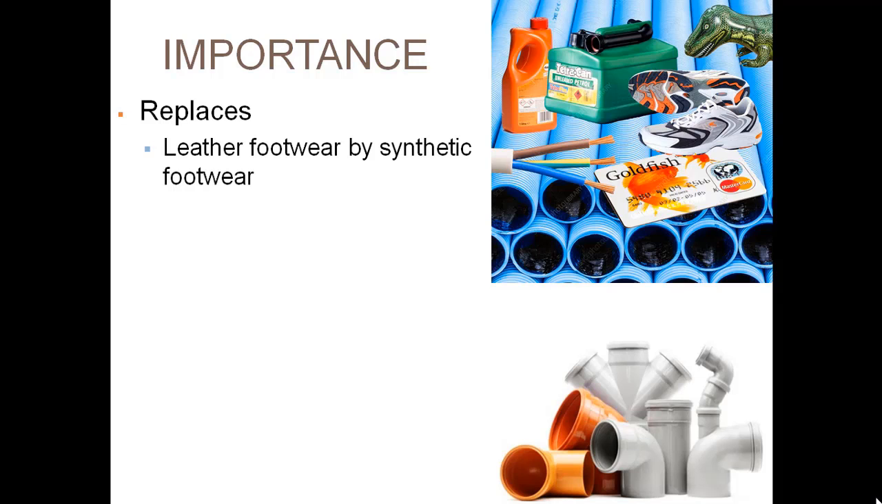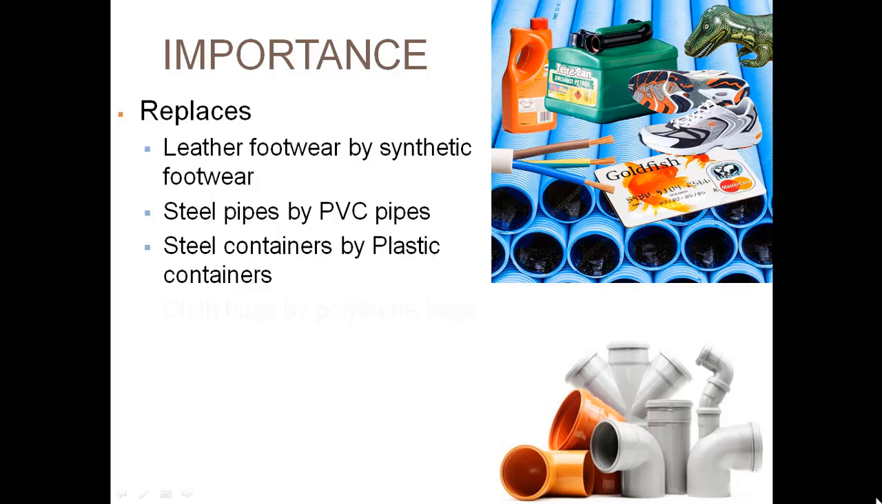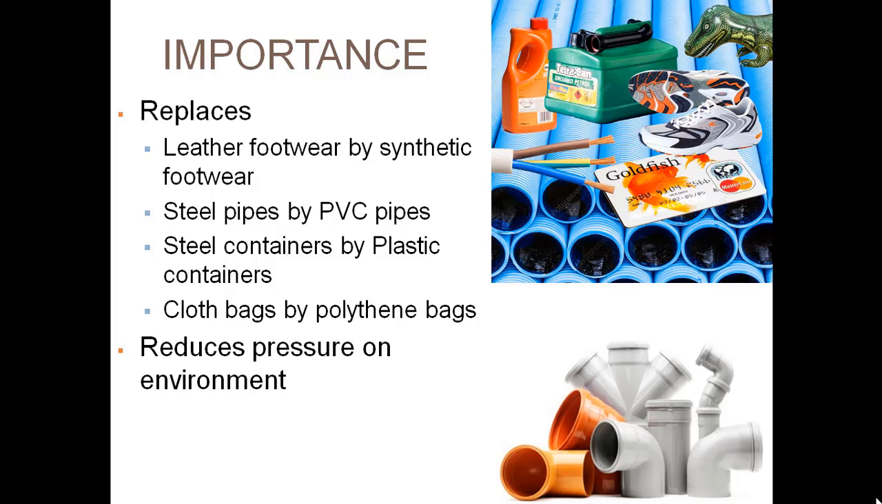Now we'll see the importance of petrochemical industries and their byproducts. They are primarily replacing some of the consumable products in the market. Leather footwear by synthetic footwear, steel pipes by PVC pipes, called polyvinyl chloride, steel containers by plastic containers, cloth bag by polythene bag. As such, polythene bags are harmful to our environment. Overall, it reduces pressure on environment. These products are cost effective.